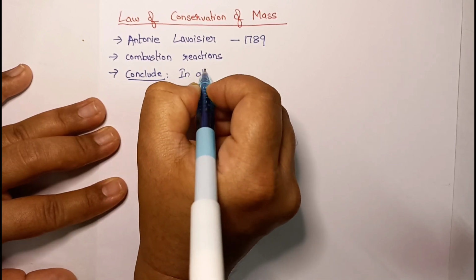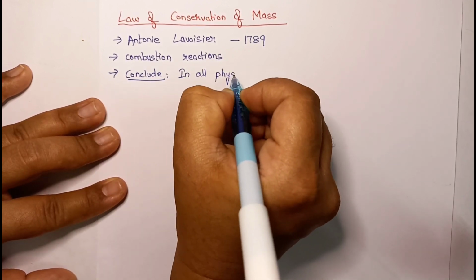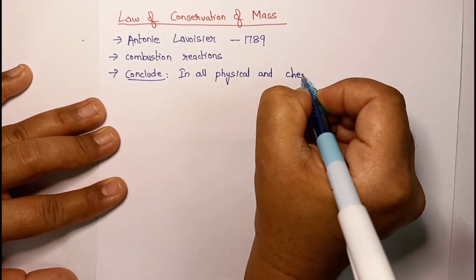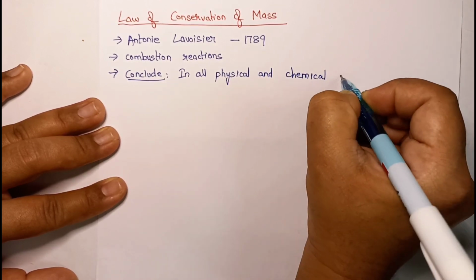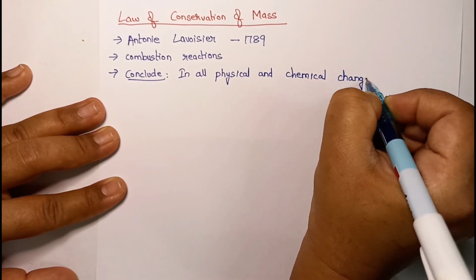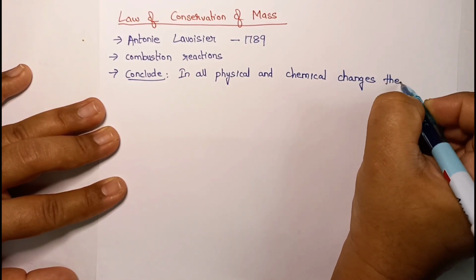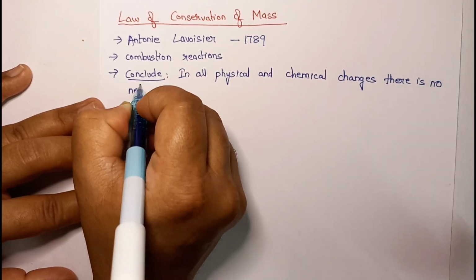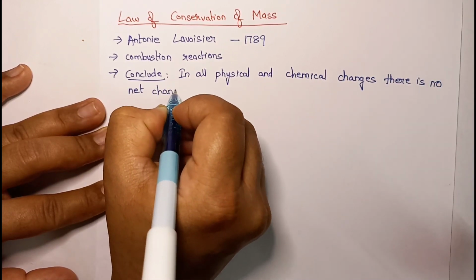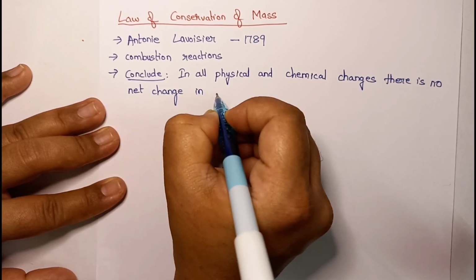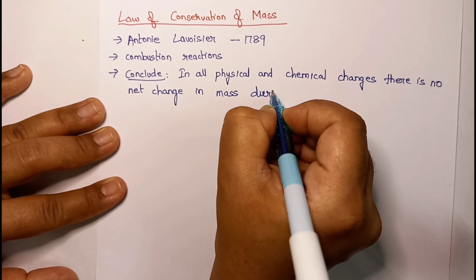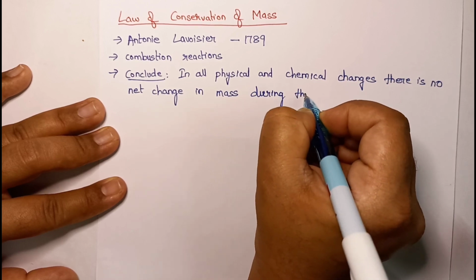In all physical and chemical changes, there is no net change in mass during the process.